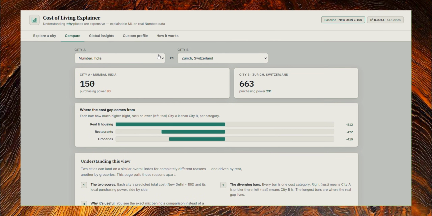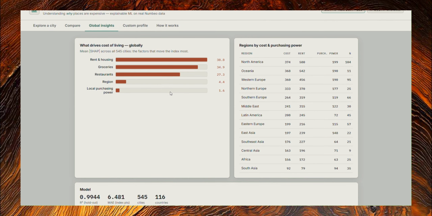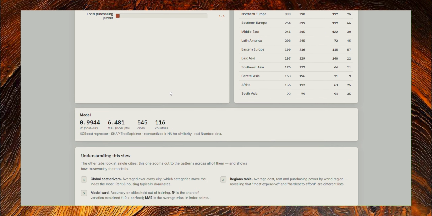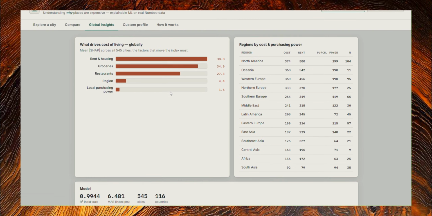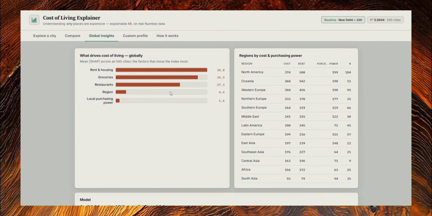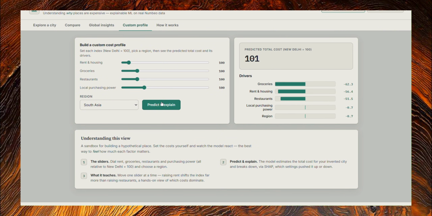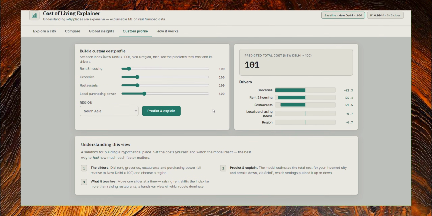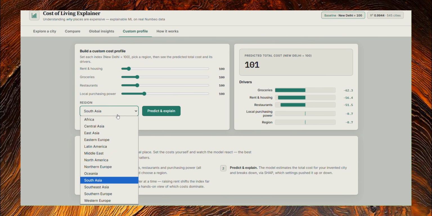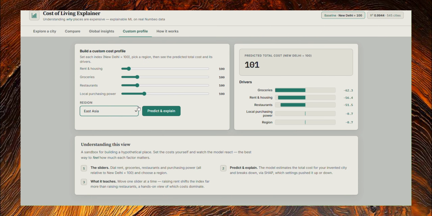Now you can also do comparisons and global insights, which are on these other pages, which I love to read sometimes. But we have pretty much derived conclusions on the world on the first landing page only. You can also build a custom profile if you're pretty into it and if you're really interested in knowing how a city would behave if it had a particular type of rent and housing, and some regional predictions as well.